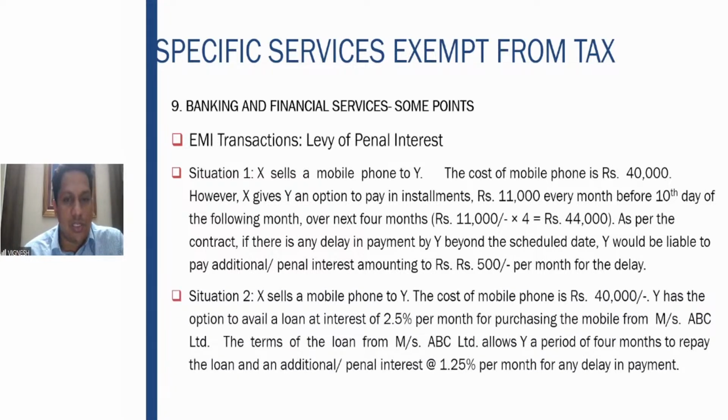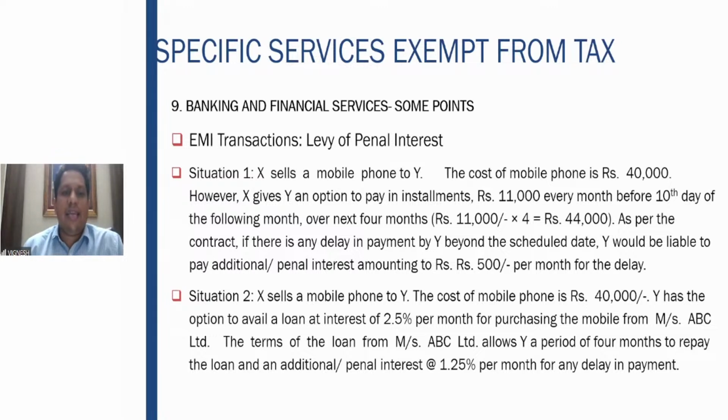Second one is the same situation, but here the contract is mainly between him and the finance company. In the first situation, X is selling the mobile to Y, and X gives an option to pay in installments. If he doesn't pay, he has to pay the additional interest. So in this particular situation, the contract is between X and Y. Therefore, definitely no exemption is given there. In that case, definitely GST will be applied.